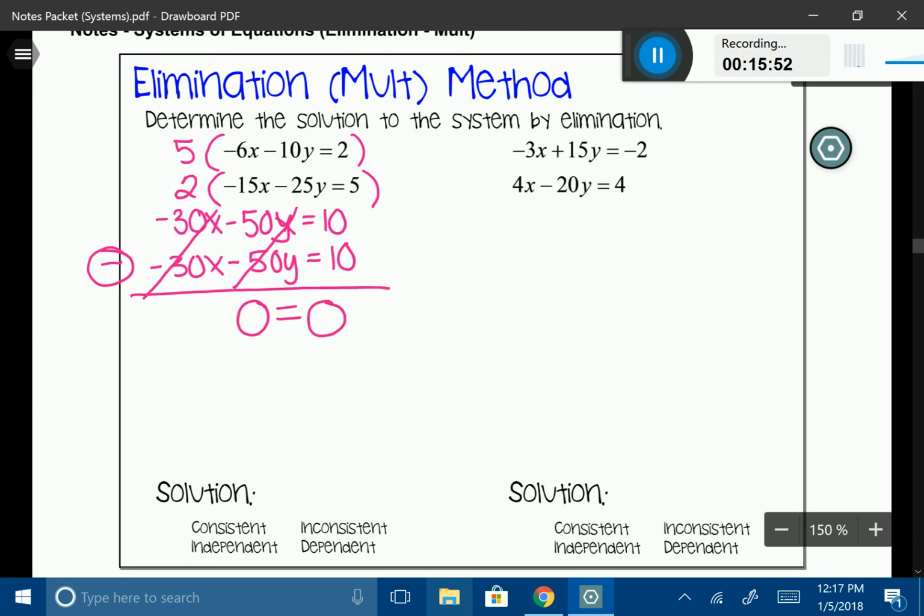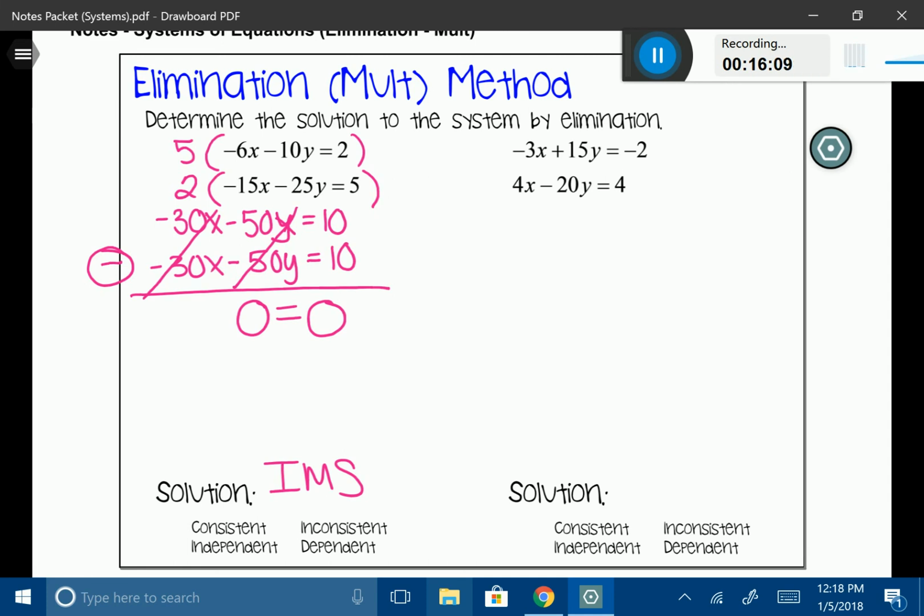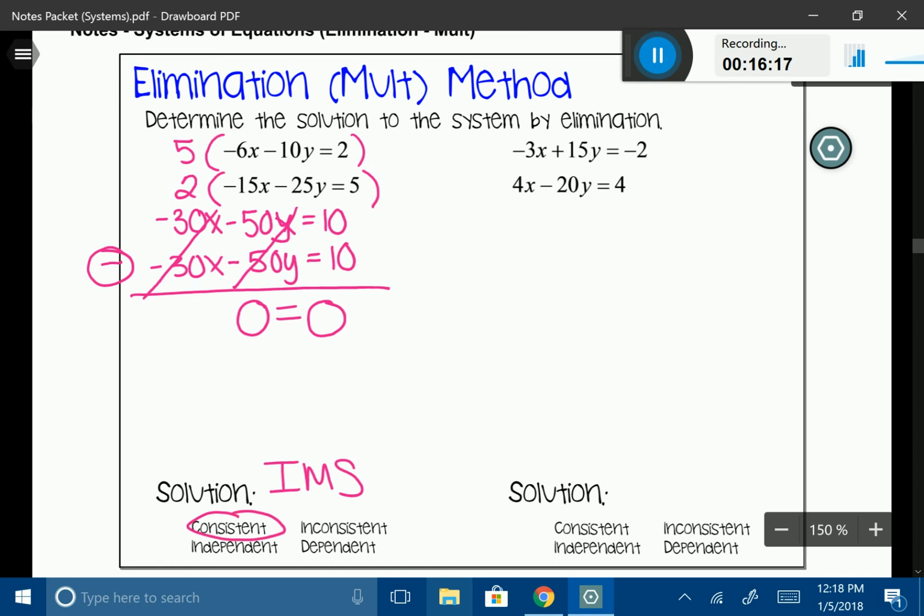If you remember when we talked about this earlier, if those two numbers are identical, or if it's a true statement, then that creates a system that is going to be represented by IMS, or infinitely many solutions. So what it means is these two lines are actually an identical line. They're one line right on top of the other, which makes this a consistent system because it has a solution, but because there are many solutions, this is going to be a dependent system.